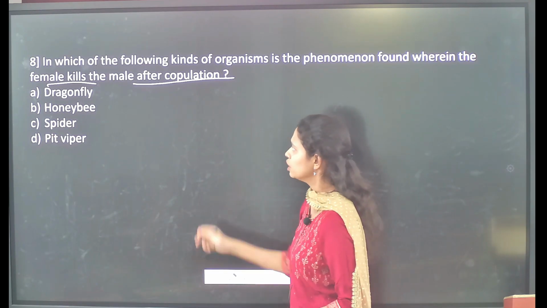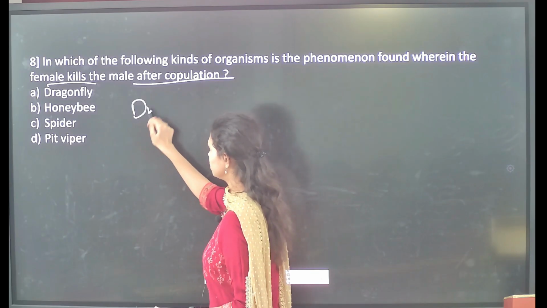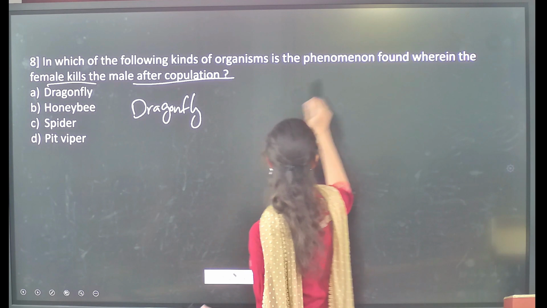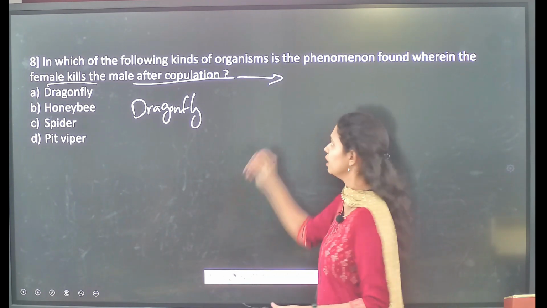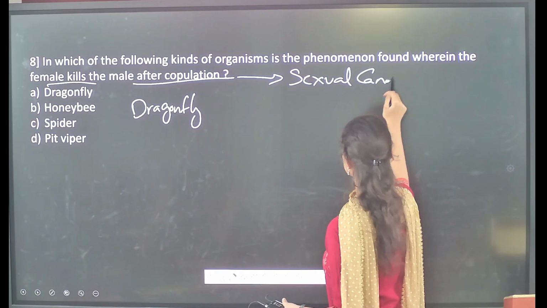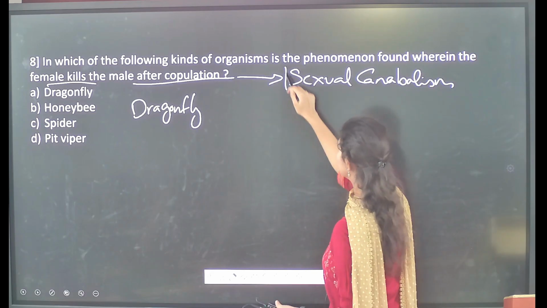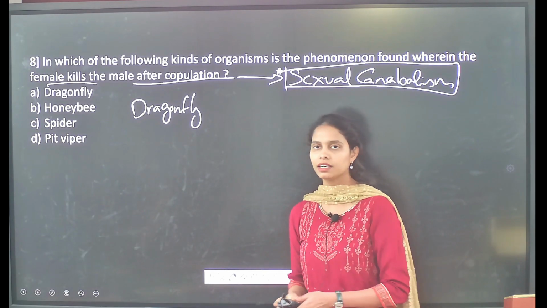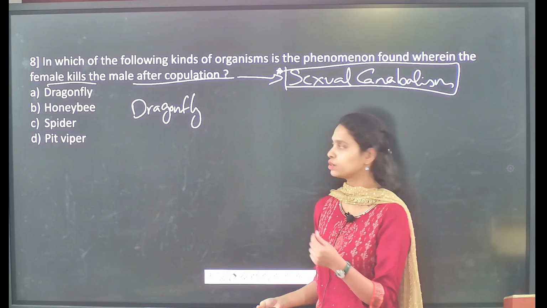This particular phenomenon of killing the male after copulation, we call sexual cannibalism. That means it is the phenomenon where the female will kill the male after copulation or after mating.